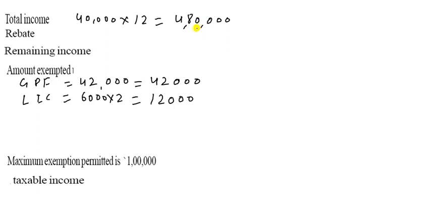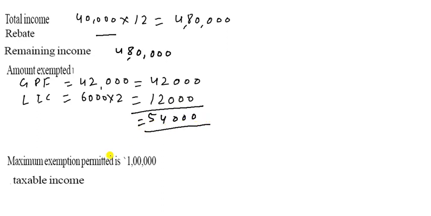So it is the 4,80,000. So here is no any rebate, so it is dash. So remaining income is 4,80,000. So you have to write like this, and here you can add this one 0 and once again 0, once again 0, 2 or 2 4, and here is 4 and 1 5. So it is the exempted income.